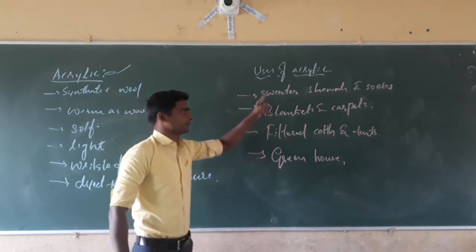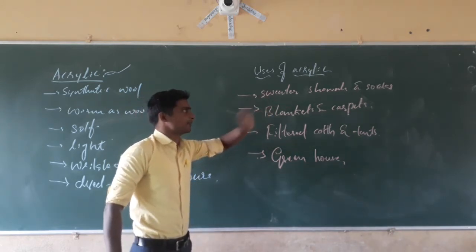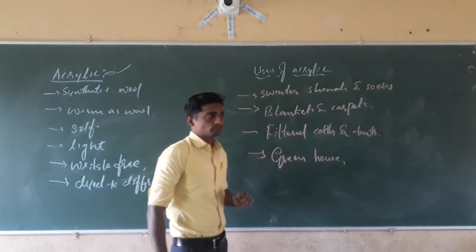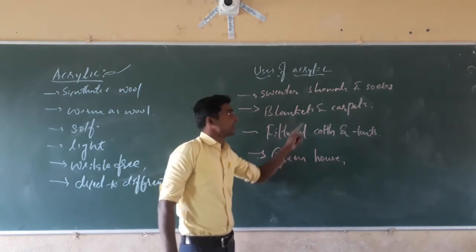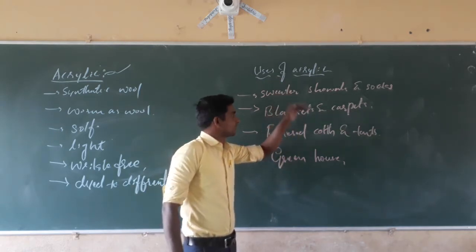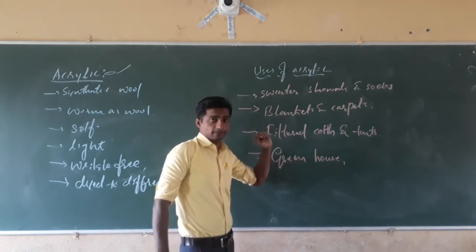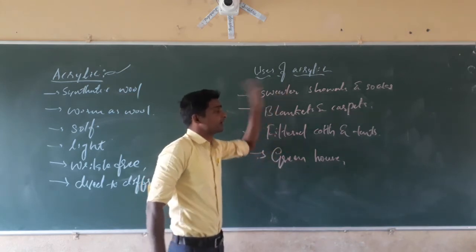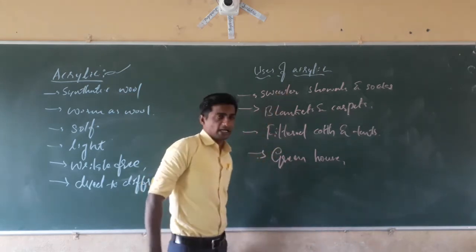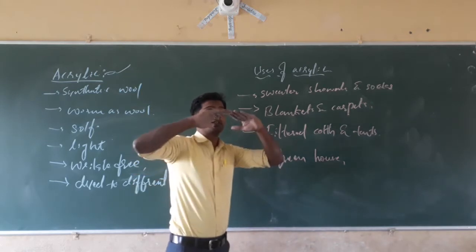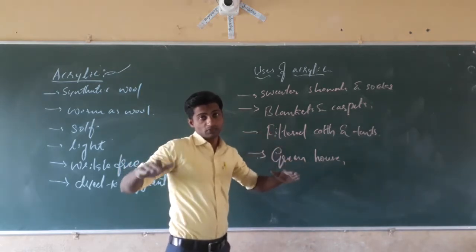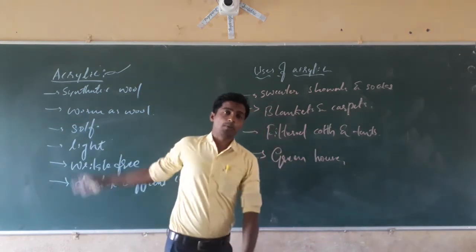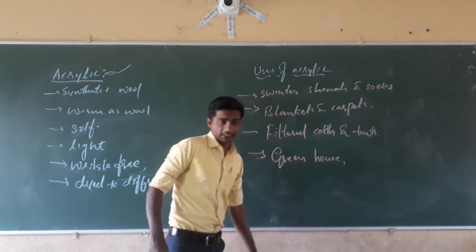The first is for making sweaters, shawls and socks, the next blankets and carpets, which we prepare with the help of acrylic. Next, filter cloths and tents, which we can prepare with the help of acrylic. Next, greenhouse mats, the layers of greenhouse cloth, which are prepared with the help of acrylic. These are the different properties and uses of acrylic.